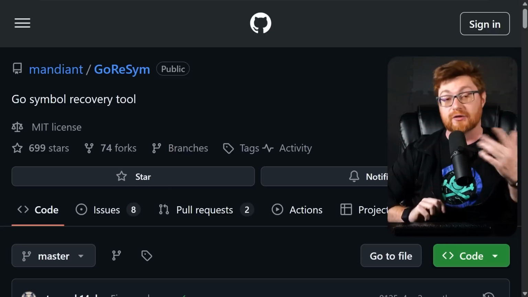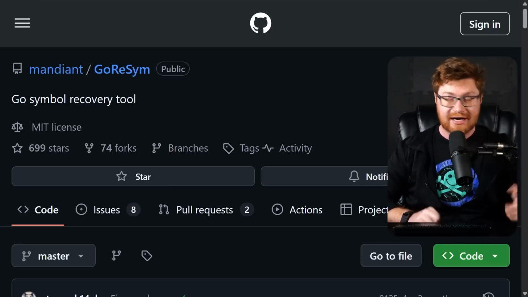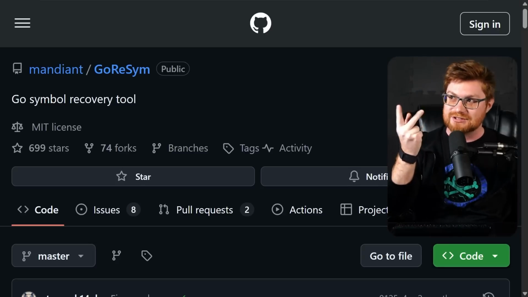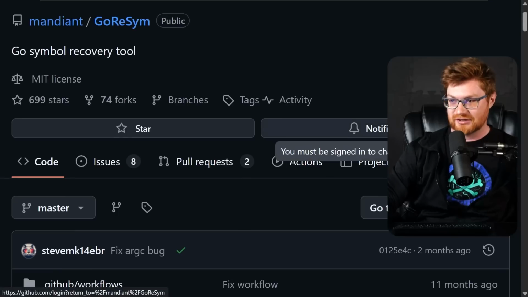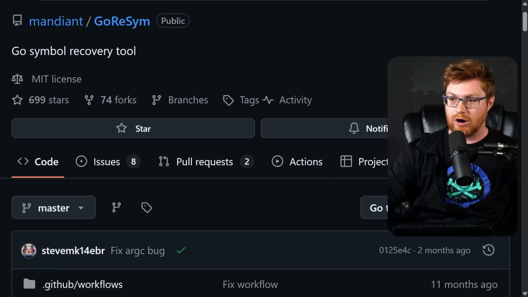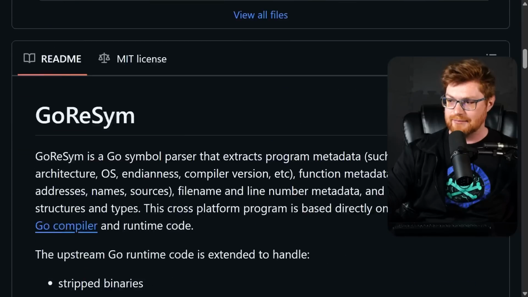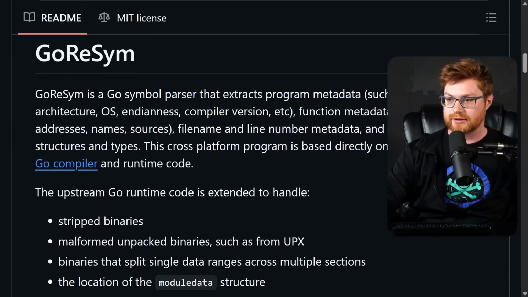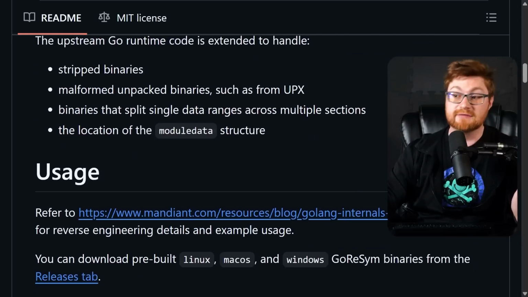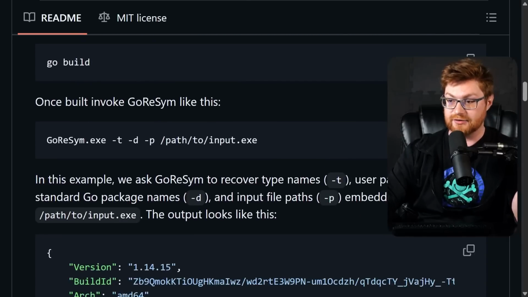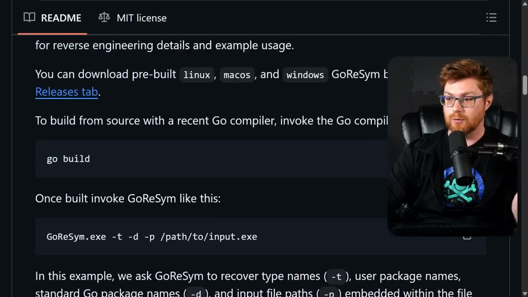But there is another tool that I wanted to add to our toolkit. I know we're up to an arsenal of like what, Binja, Ninja, like 5 tools at this point, but we'll fall down the rabbit hole just a little bit more. This is GoReSym. It's a Go symbol recovery tool that Mandiant put out some time ago, but it's still maintained and still working okay. GoReSym is very similar in use case to pull down info about stripped Golang binaries. Now we can extract it, work with it, and we'll see what it spits out.